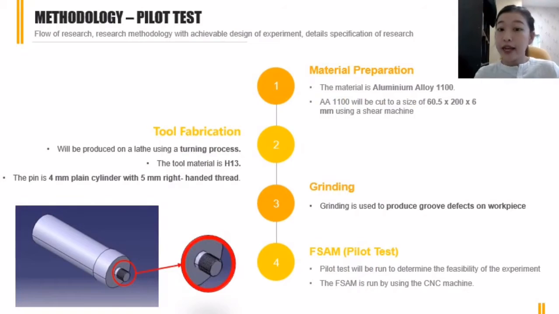For the methodology of pilot test, first I prepare the material. The material used for this research is aluminum alloy 1100. Secondly, I produce the tool by using turning process. The tool material for this research is tool steel H13, and the features of the tool pin is that it has 4 mm plain cylinder with 5 mm right-handed clip.